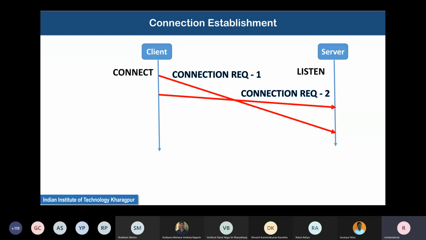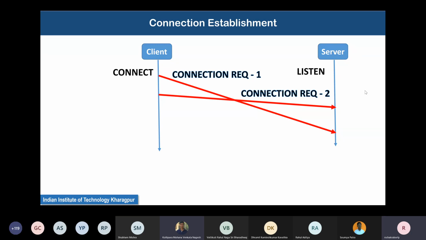So within 120 seconds, it has not been able to reach the server, maybe on the other side of the world. Okay. So it resends another connection request. But eventually the first connection request segment reaches the server, but it reaches the server later in time.